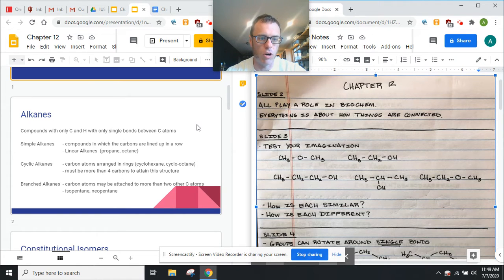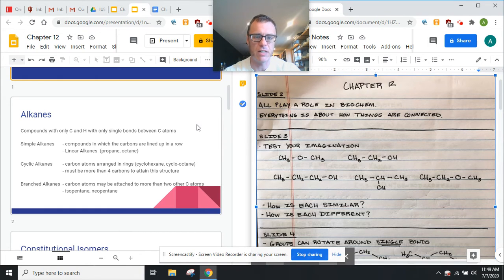Cyclic alkanes are when the atoms are arranged in a ring. So, we can talk about cyclohexane, cyclopropane, cyclooctane, something like that. Now, in order to get a cyclic compound, you have to have four or more carbons. So you can't have like a little triangle with three carbons attached to each other. It just doesn't work. Then there's branched alkanes, which are very, very common.